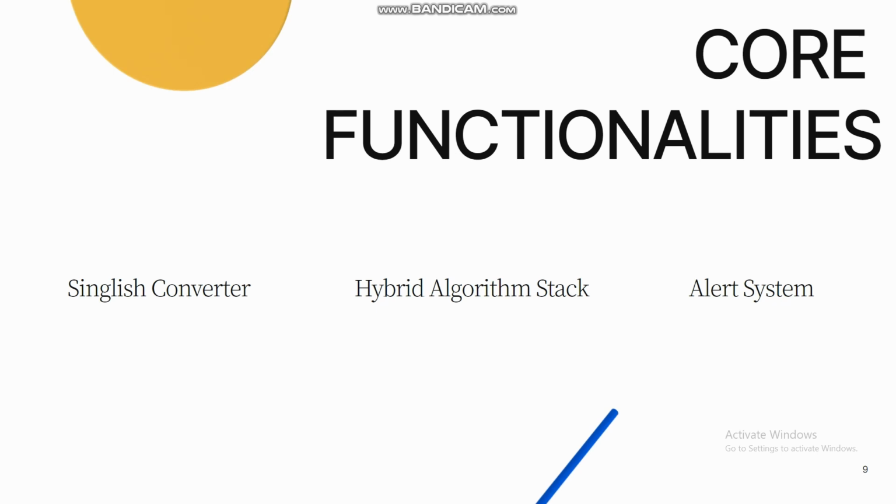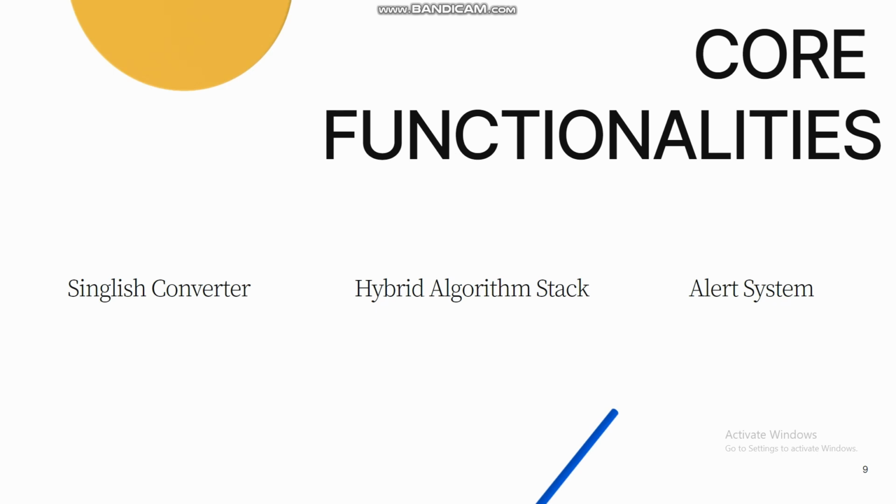So let's talk about the core functionalities. There are three core functionalities in this research project. One is the Singlish converter. The second one is the hybrid algorithm stack. The third one is the alert system. To explain the first one, this Singlish converter basically translates the English letters, Singlish meaning English letters, into Sinhala Unicode letters. I'll be explaining that in a while.